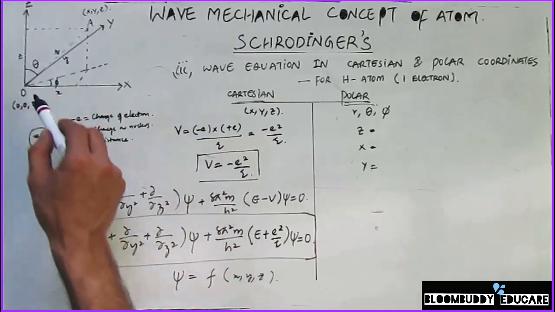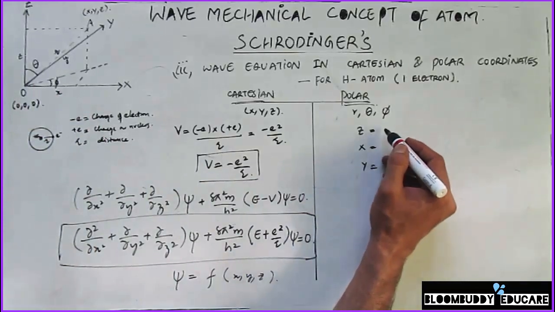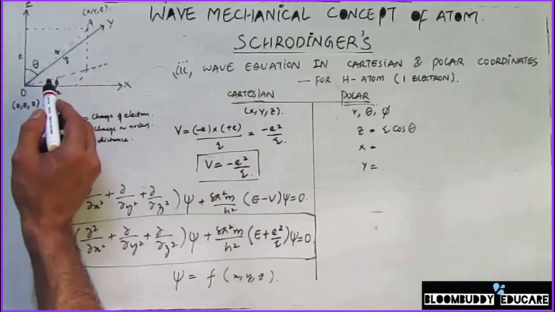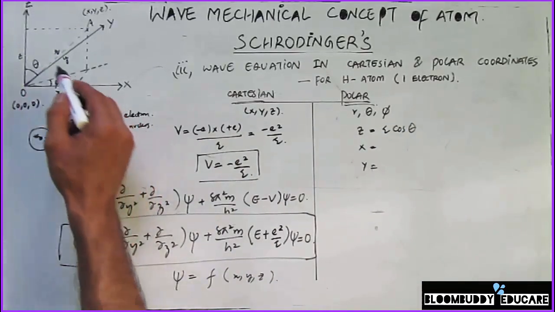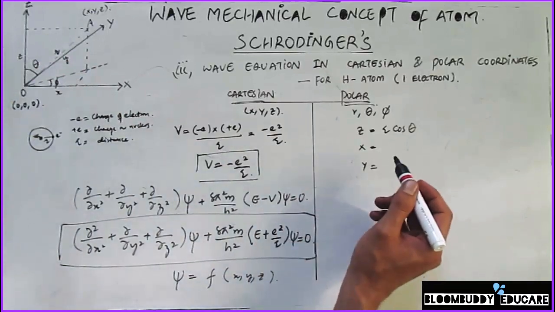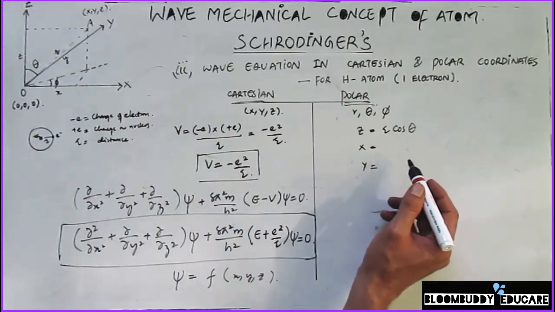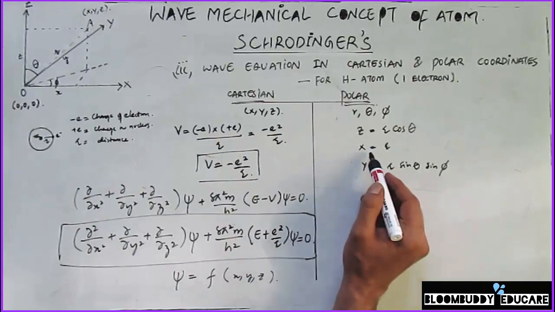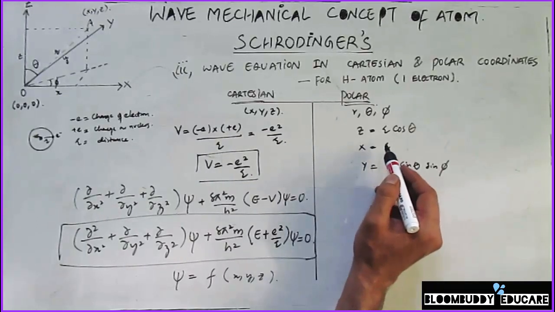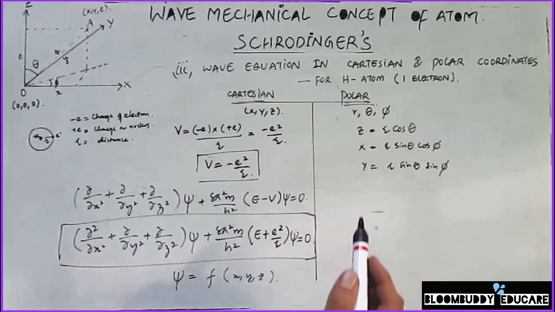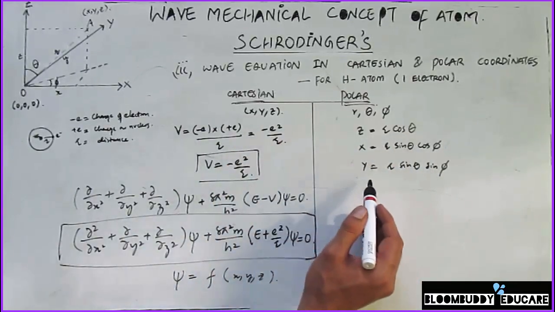So in polar coordinates, z is equal to r cos theta, and similarly y becomes equal to r sin theta sin psi, and x becomes r sin theta cos psi. Okay, so now I have expressed these Cartesian coordinates in terms of the polar coordinates.